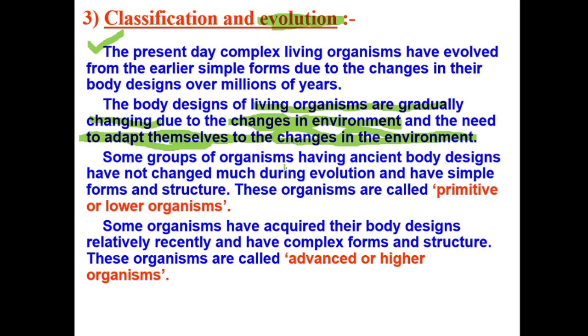Some groups of organisms have ancient body designs, right? Some groups of organisms, like single cell organisms, have very ancient, very primitive types of body design, and they have not changed very much during evolution. We'll call them lower organisms or primitive organisms. And some have advanced characteristics like us, and we'll call them advanced and higher organisms.